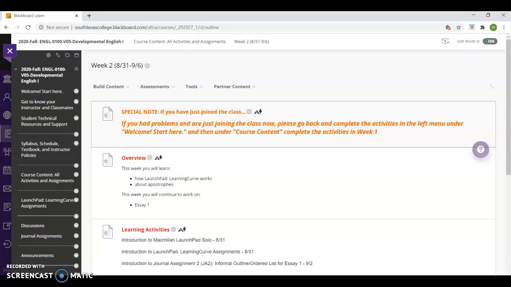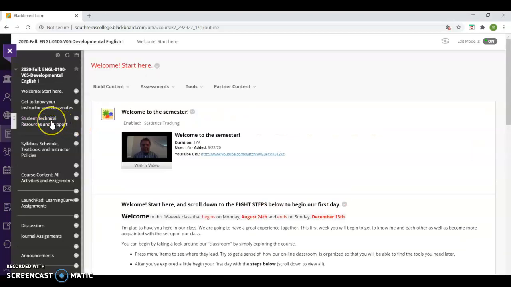All right, that's it. That is the introduction to the menu. Basically, I took you through the items on the menu for Blackboard, here on this left navigation.